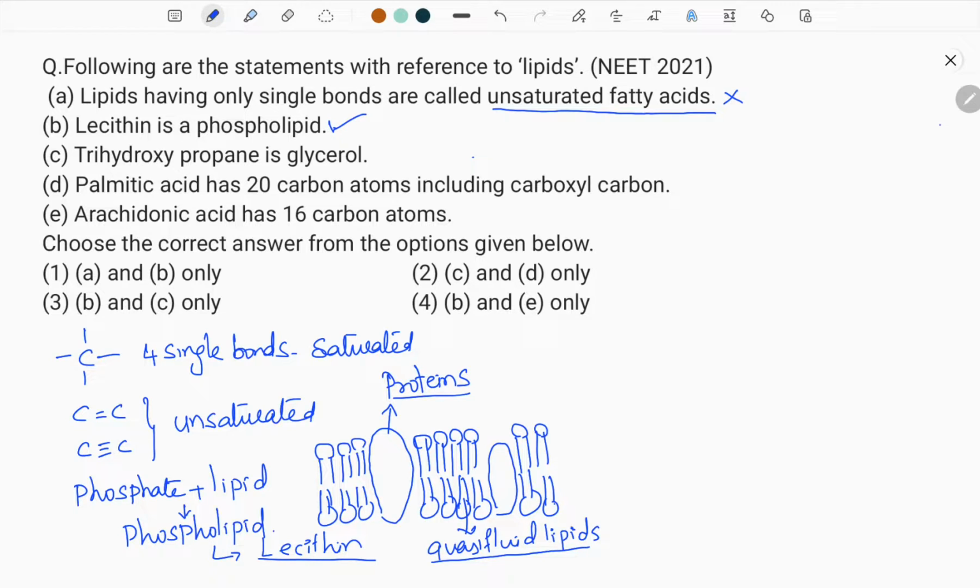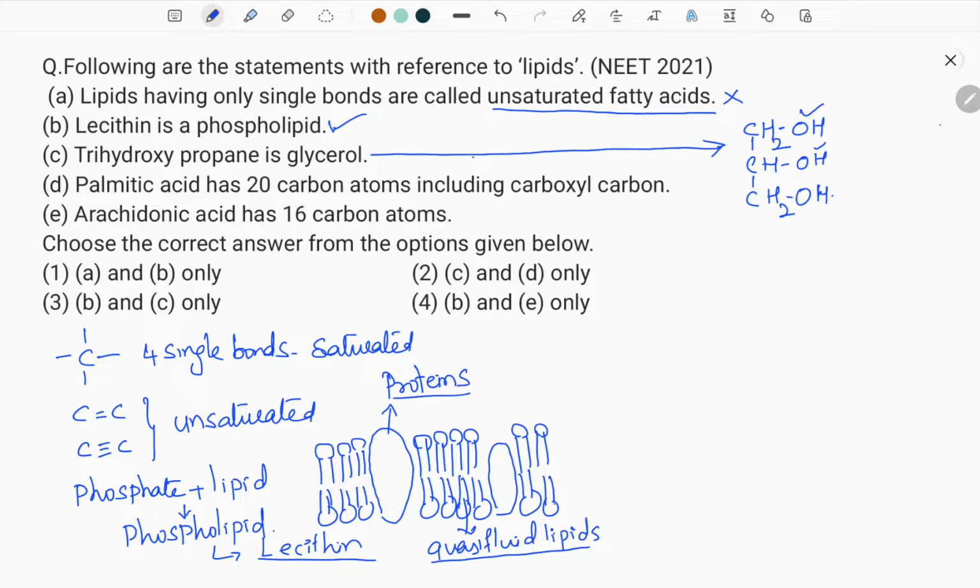Let us see the third one, trihydroxypropane, that is called glycerol. The glycerol formula is CH2OH, CHOH and CH2OH. Often we call it trihydroxypropane also, that is 3 hydroxy groups and propane, because it is saturated and 3 carbons are there.